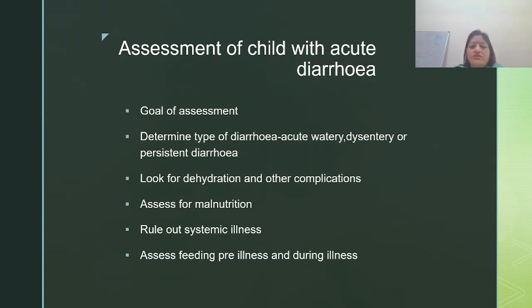Then move to rule out systemic illness. Look for any other systemic illness, cardiac disease, respiratory disease, septicemia, UTI, tuberculosis, skin infections, any other disease this child is having along with diarrhea. Then assess a very important thing, feeding. Never forget feeding or nutrition in the pediatric age group. Look for what the feeding was pre-illness.